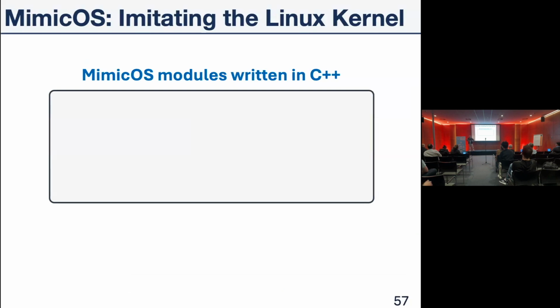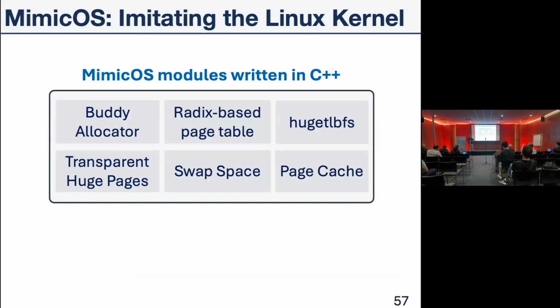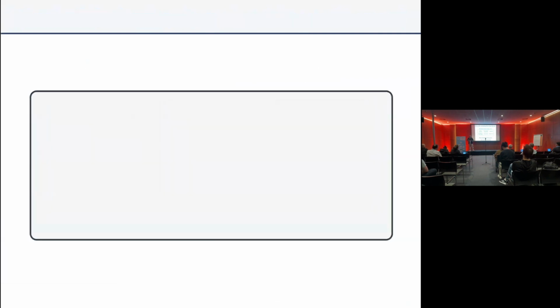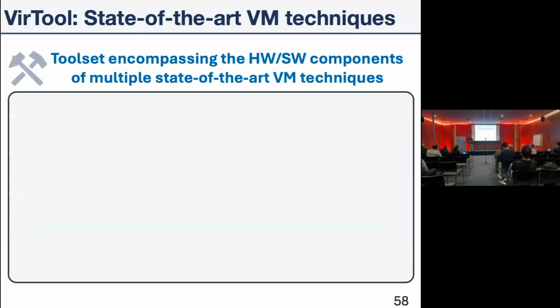We built MimicOS, a lightweight user space kernel that mimics the Linux kernel with many modules written in C++. You can find more about how MimicOS works in the paper. Building on top of MimicOS, we built Virtuoso, a state-of-the-art virtual memory framework.